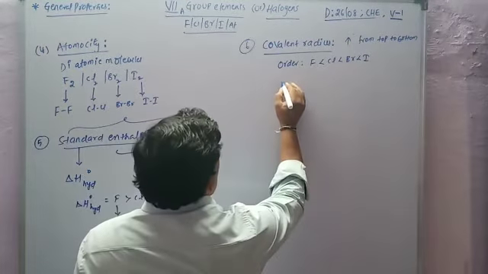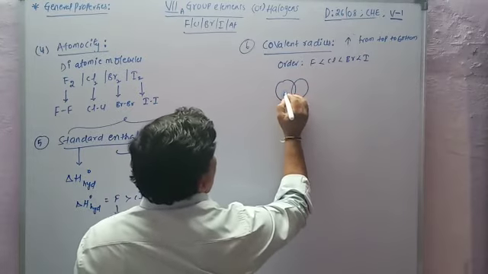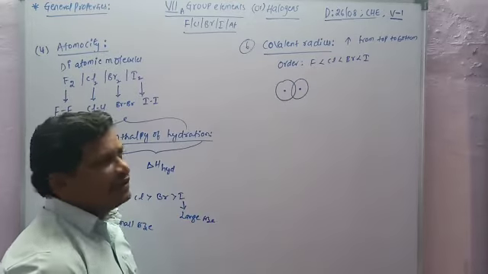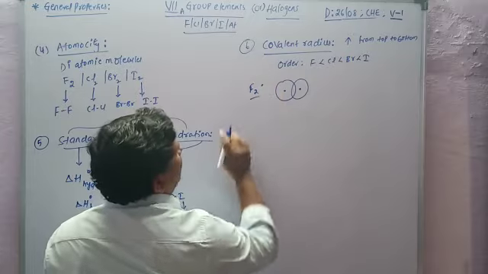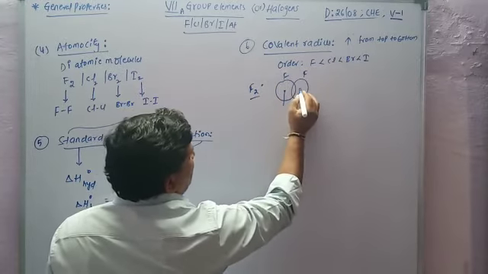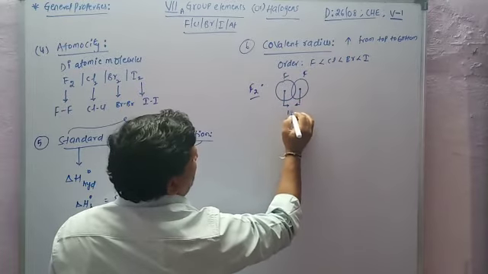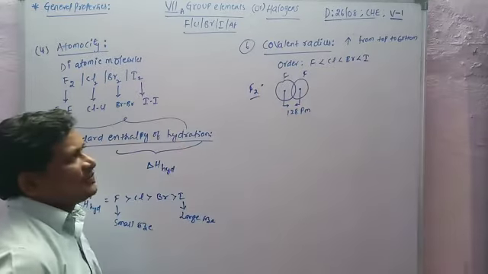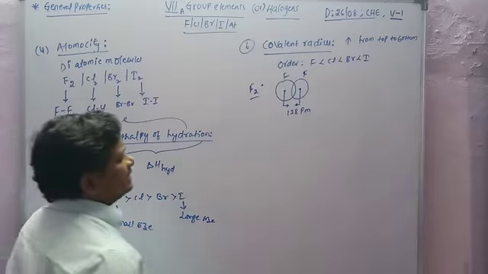So for example, let us consider the F2 molecule. What is an F2 molecule? It is a nucleus of one fluorine and a nucleus of another fluorine. So it is the F2 molecule: a fluorine, a fluorine. This is the internuclear distance. How much is the internuclear distance? For example, 128 picometers. So 128 picometers is the internuclear distance.